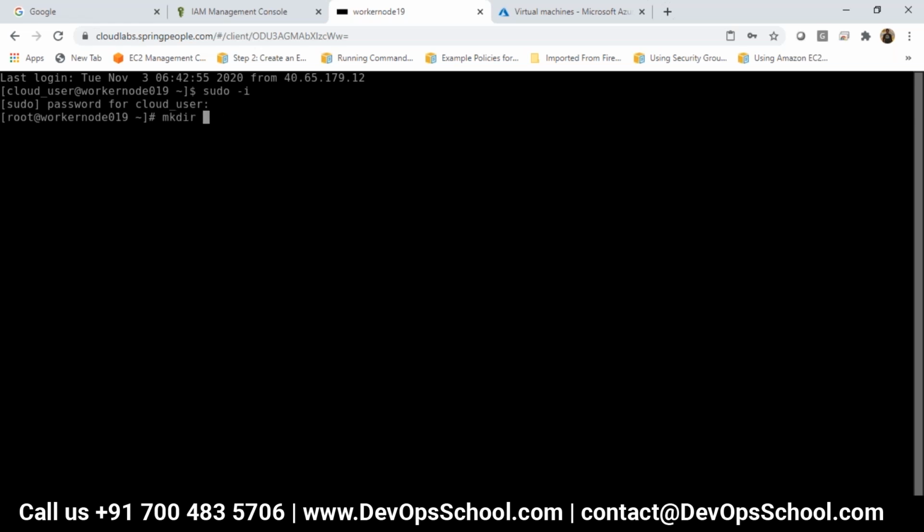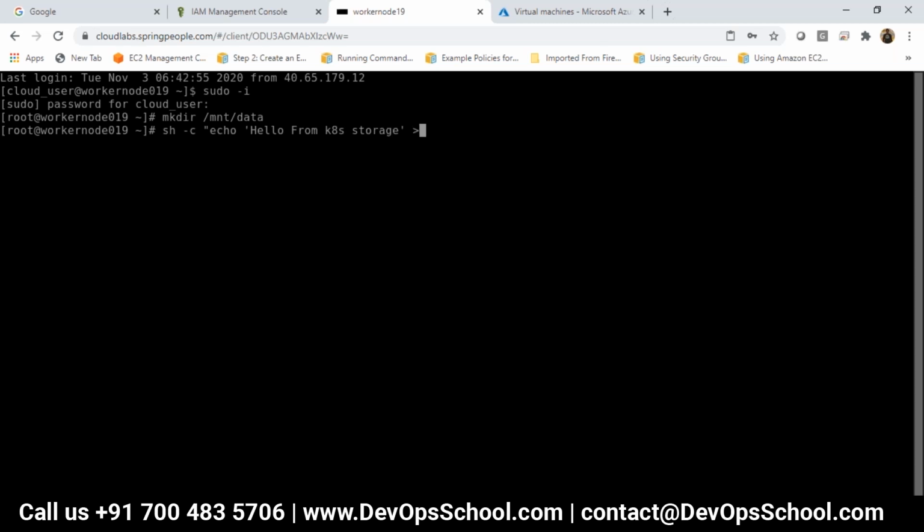Make a directory mnt/data. Inside that directory, you can directly open a VI editor and create a file. I can do it through the echo command also.